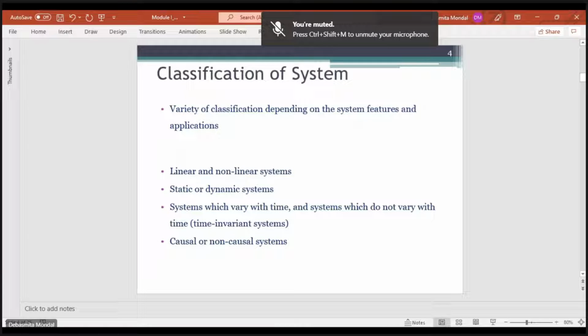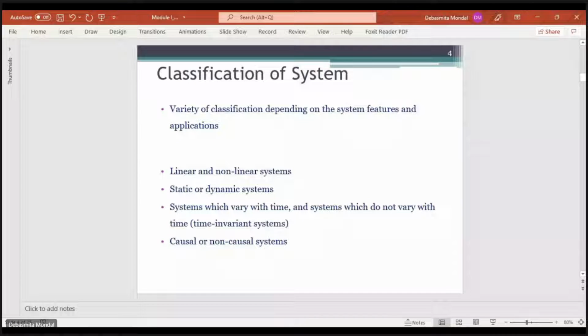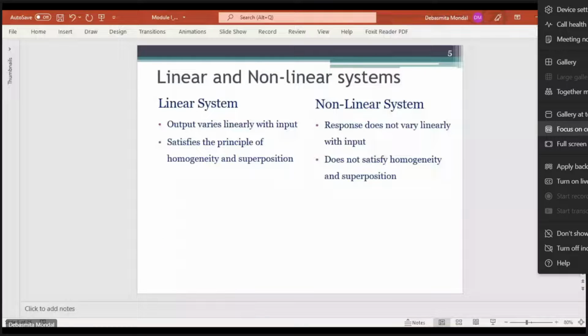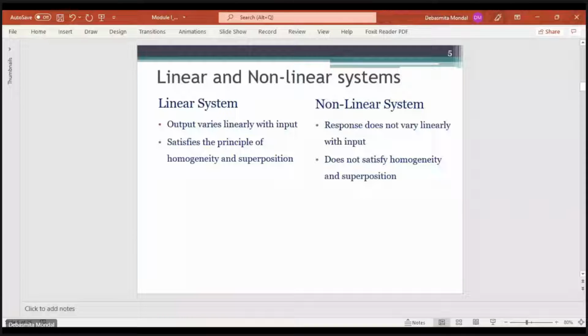Now we'll see how we can classify a system. Depending on the nature of a system, it can be classified, and there can be multiple classifications. A system can be classified as a linear or non-linear system. There can be static or dynamic systems. Then there can be systems which are varying with time and systems which are not varying with time, that means time variant systems and time invariant systems. And the fourth one is causal or non-causal systems. Now we'll see how to classify a system as a linear system or a non-linear system.